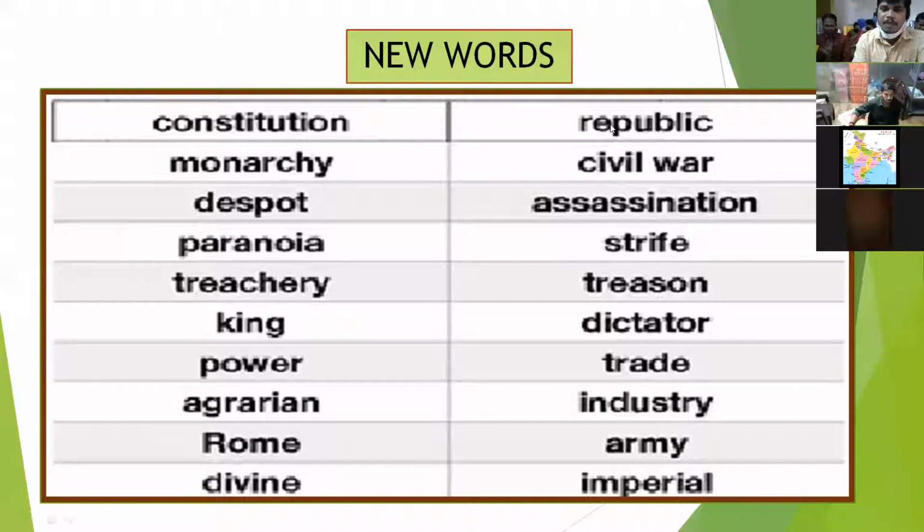Okay, next, republic. Republic is a noun. What is the meaning of republic? A country that is governed by a president. For example, our country is a republic country, because our country is governed by a president, or representatives of the people. Next, civil war. So what is civil war? It is closely related to the social subject. Generally, what is the meaning or idea you give about civil war as a social teacher?